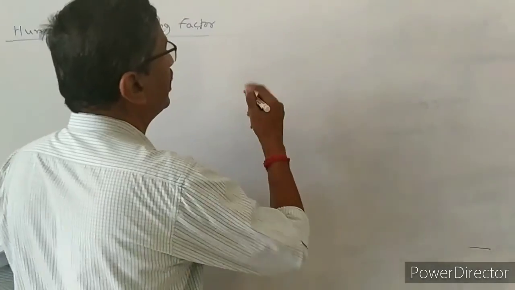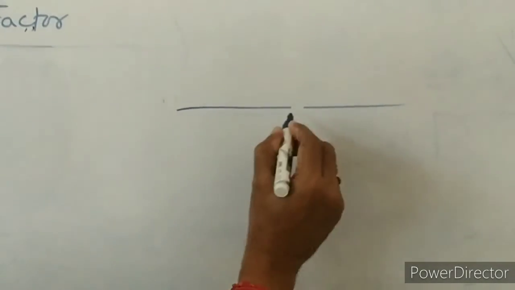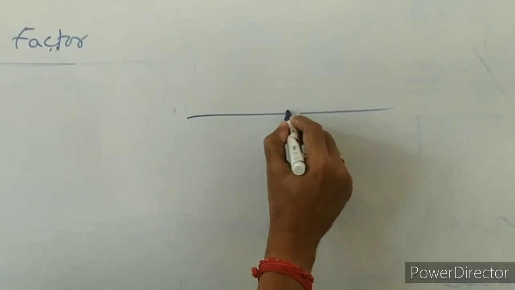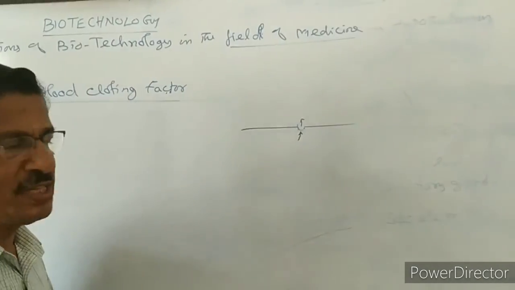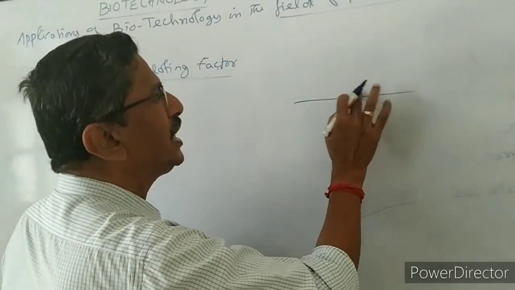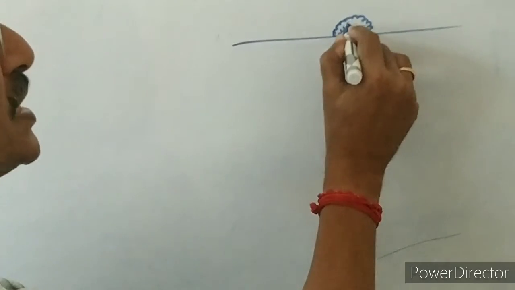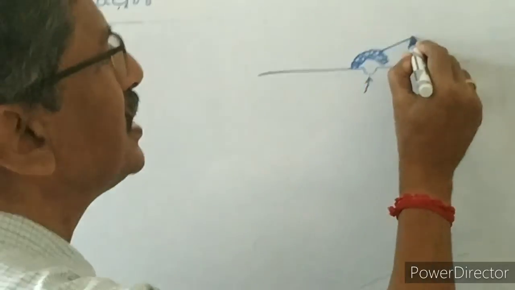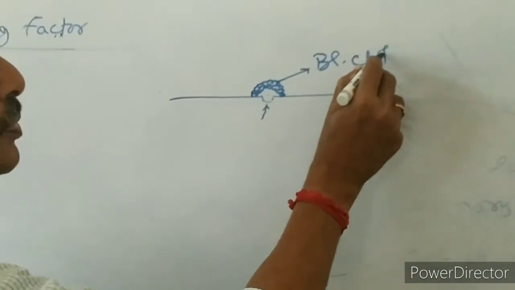For example, I will take it here. This is the skin surface. Here there is a small cut, a small injury. Now the fluid blood is coming out, flowing out. Blood is a very valuable substance. It is coming out, but within half a minute to 1 minute, the liquid blood is converted into a solid substance which covers this injured part. This is called a blood clot.